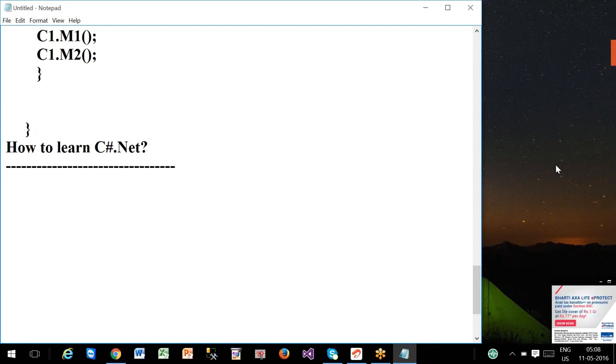Now, Bhushan, how to learn C#.net? You are planning to learn C#.net because you are a .NET developer. So to develop any type of application by using this platform, to define the functionality, you need a language called C#.net. So you want to learn, but how to learn? What is your answer, Bhushan? Right. Next, how to learn?